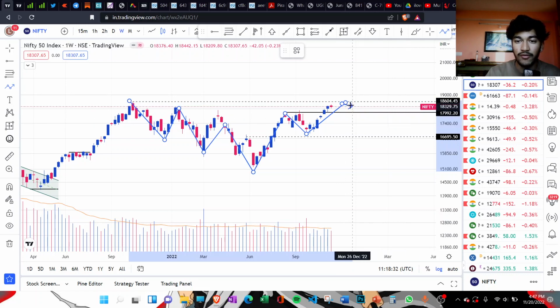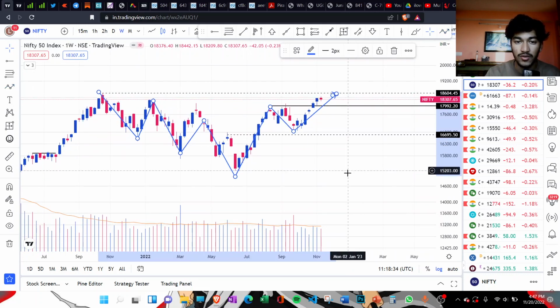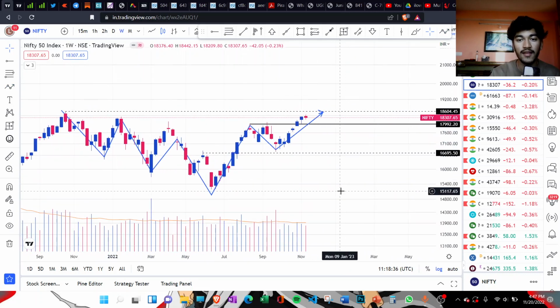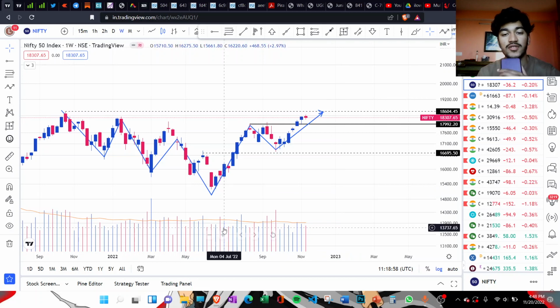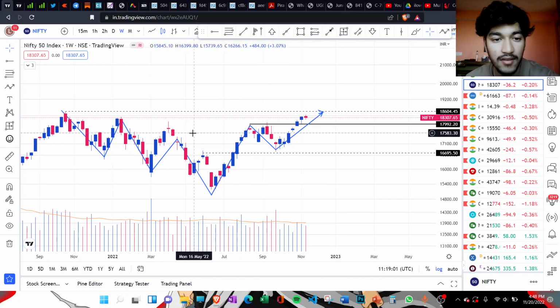So there's some bit of weakness if you look at the broader market, because only very selected large caps are performing, and most of the small caps and the mid caps are currently down 10, 20, 30, even 40% from their highest level. And the small cap and the mid cap index is also not performing. So we'll take a look at the Nifty mid cap and the small cap after some time. First we'll start with this Nifty 50 index.